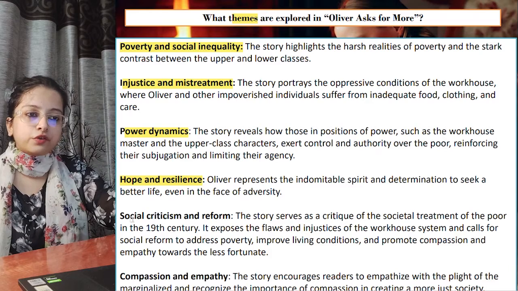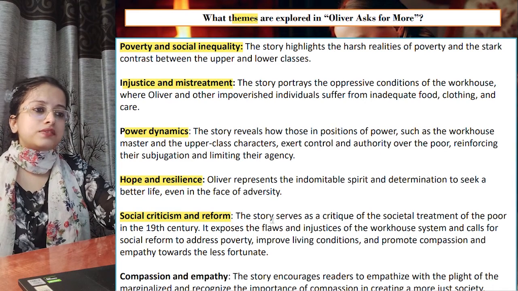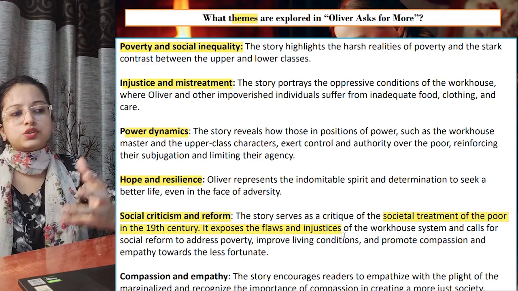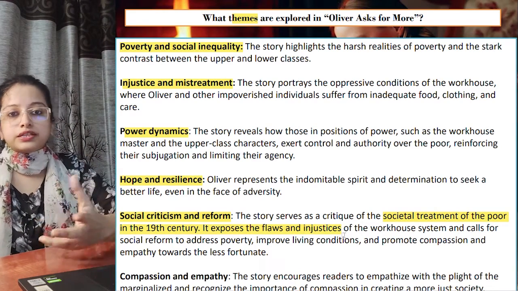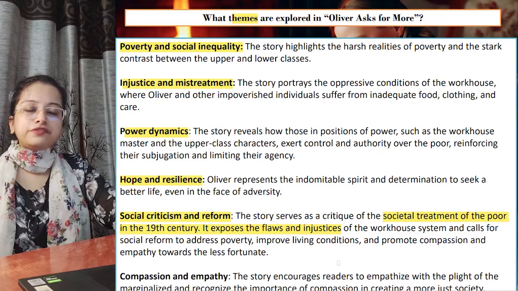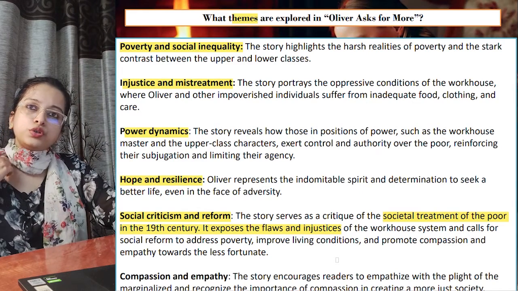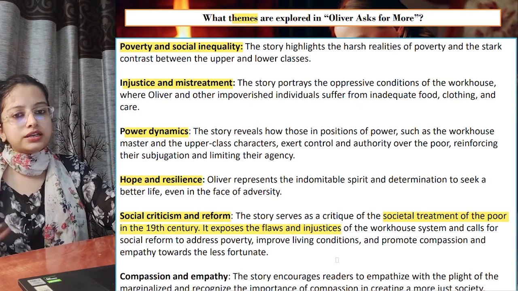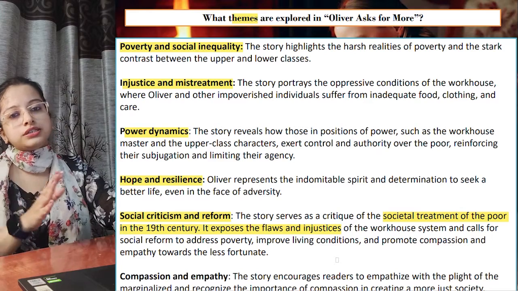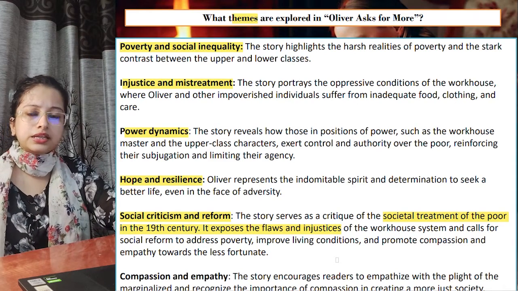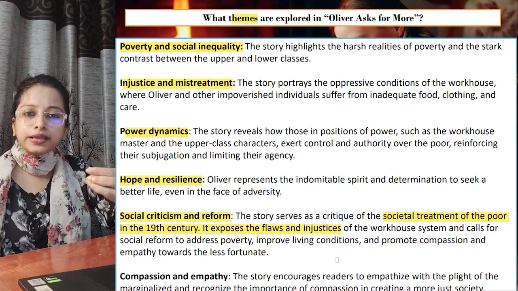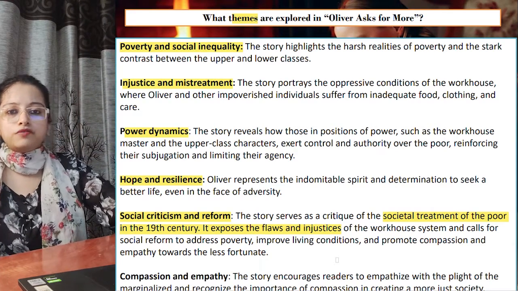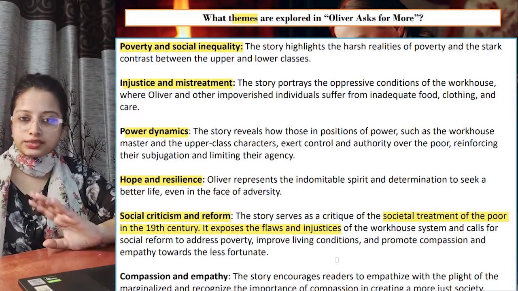Social criticism and reform. The story serves as a critique of the societal treatment of the poor. It exposes the flaws and injustice, that society is wrong in whatever is being done to the poor people. As if you are born poor, you are supposed to live as poor, your children should live like poor people, and you will never improve. Your generation's condition is never going to improve. This is not right, isn't it? If a poor person is educated in some possible way, he can at least become rich later on, he can be a part of the upper class, but here there is no chance at all.